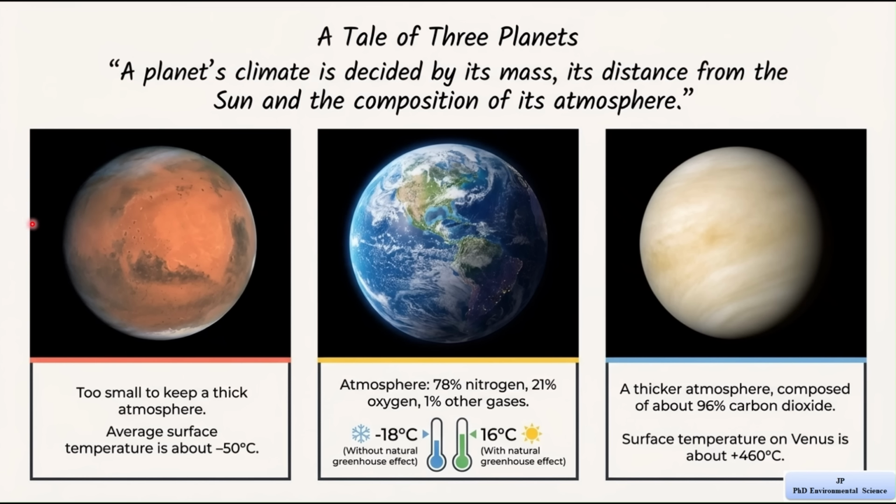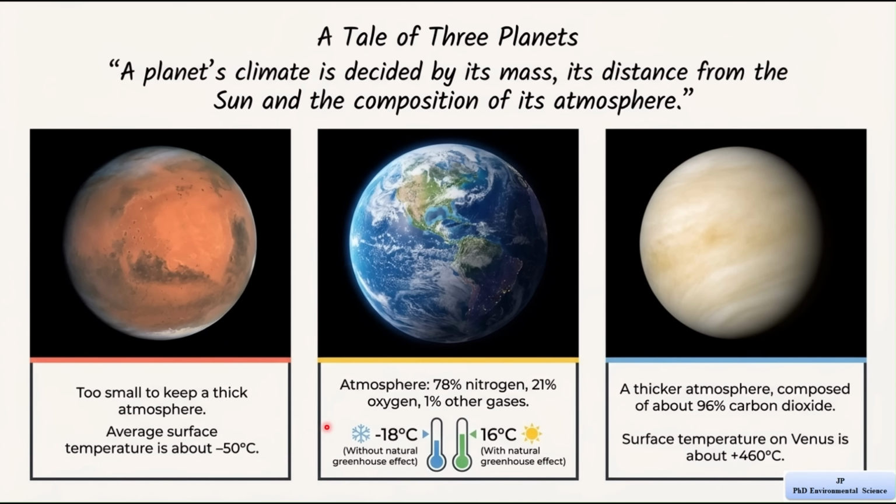First, look at Mars. Mars is smaller in size compared to Earth. Because of its small mass, it cannot hold a thick atmosphere, meaning gases easily escape from Mars into space. Since the atmosphere is very thin, it cannot trap heat properly. As a result, Mars becomes very cold. So the average surface temperature on Mars is about minus 50 degrees Celsius. This shows that without a strong atmosphere, a planet cannot retain heat and becomes extremely cold.